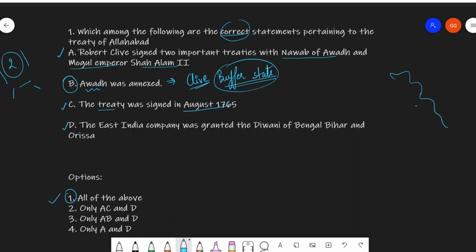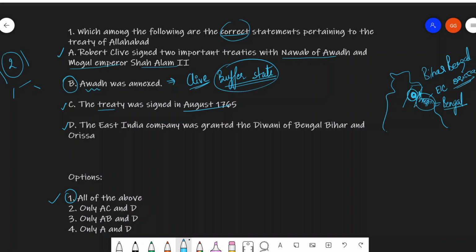Let me just show it to you through an example. Let's say this is where Awadh is, right? Now, this is the Bengal area. Now, all of this was under the East India Company. Robert Clive did not want to annex Awadh. Why? Because he wanted this entire mass of land to provide a buffer to this portion, that is to the Bengal area. And this, of course, includes Bihar, Bengal, and Odisha, right?